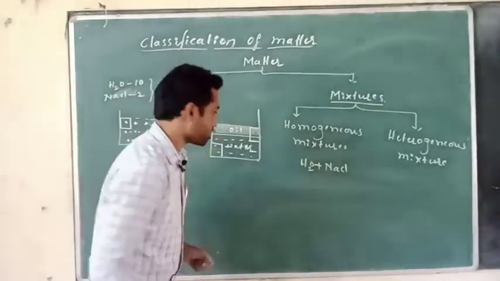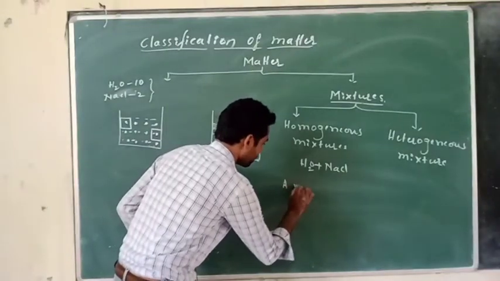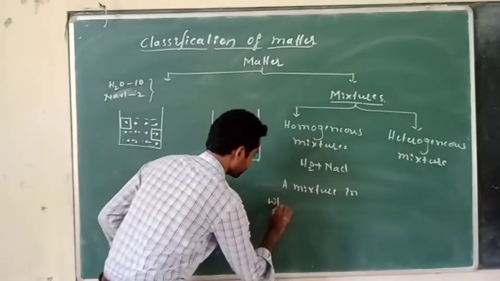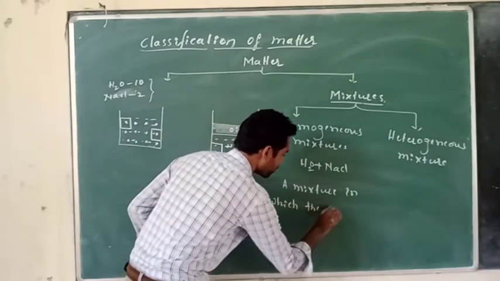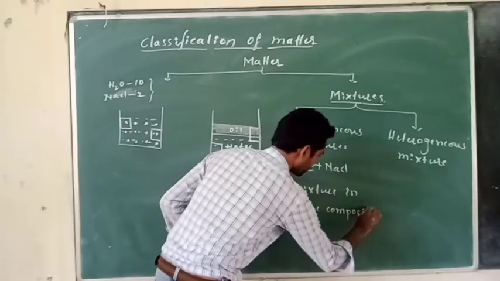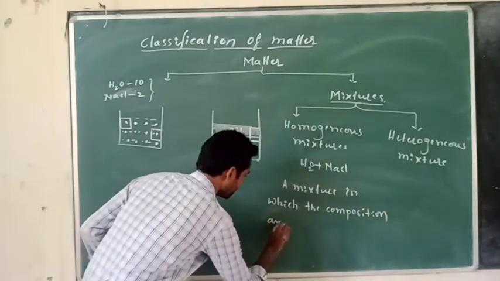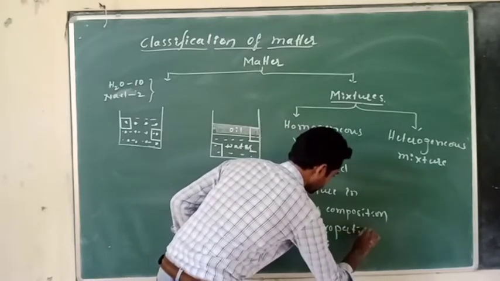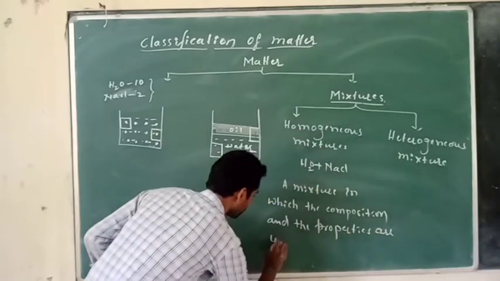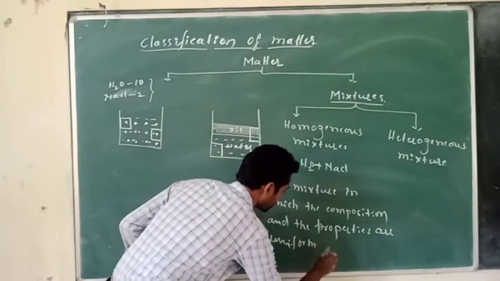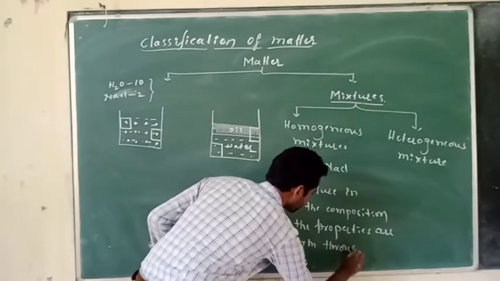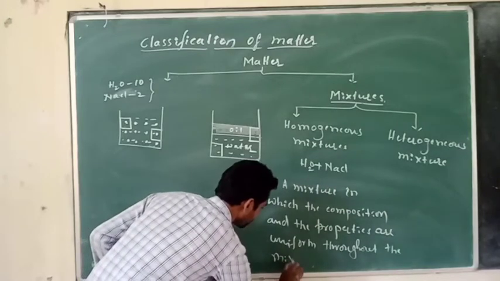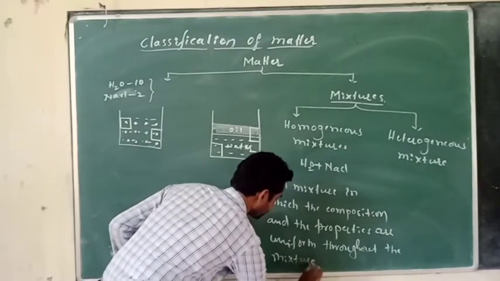So how to define a homogeneous mixture? A mixture in which the composition and the properties are uniform throughout the mixture.